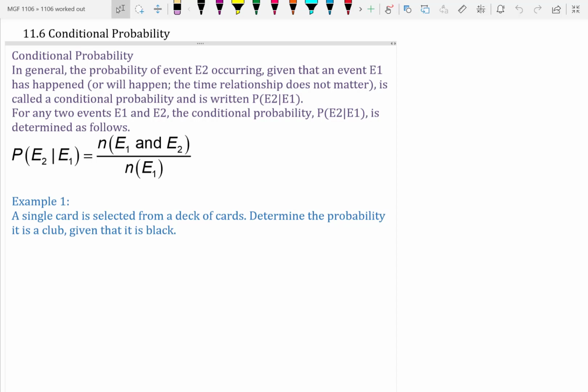So, conditional probability. In general, the probability of event E2 occurring given that an event E1 has happened or will happen, the time relationship does not matter, is called a conditional probability and is written the probability of E2 given E1. For any two events E1 and E2, the conditional probability P(E2 given E1) is determined as follows. Here's our formula: the probability of E2 given E1 is n(E1 and E2) over n(E1).